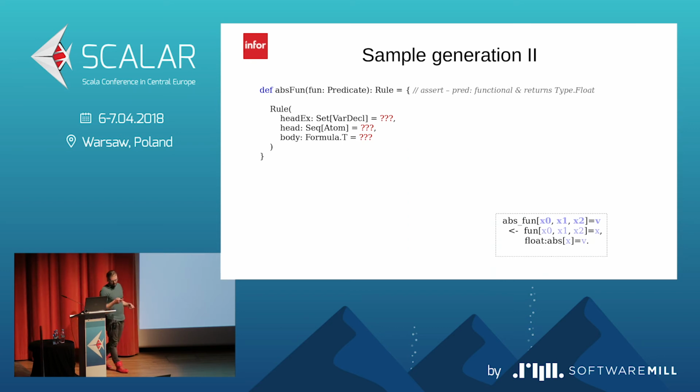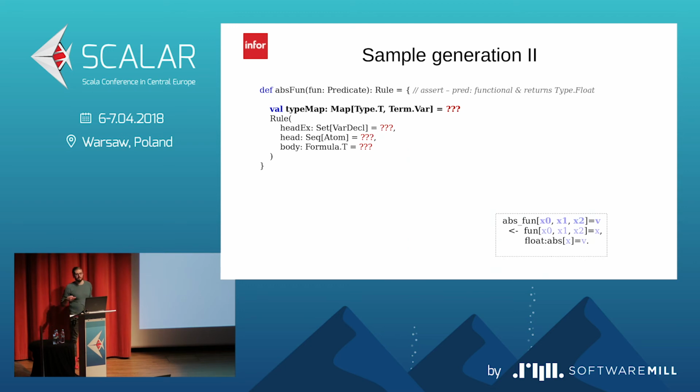And the second problem is we need to have some kind of a type map, which is providing us a binding between a type and the variable. So thanks to this, the x0 in the head of the rule will be bound to the correct place in the signature, and the same will be bound to the correct place in the x0 in the fun.